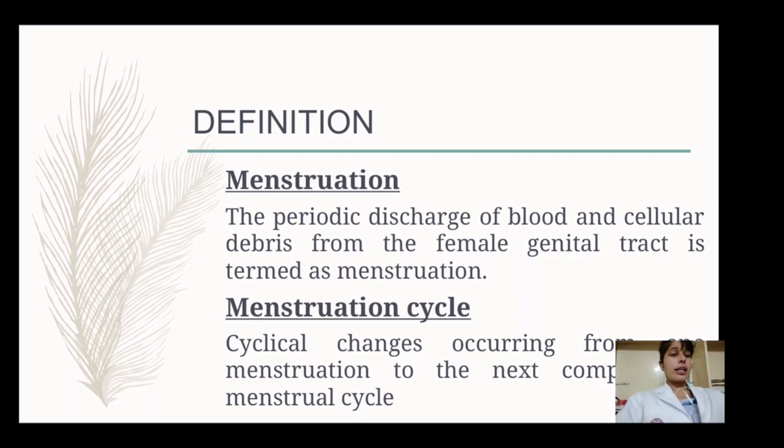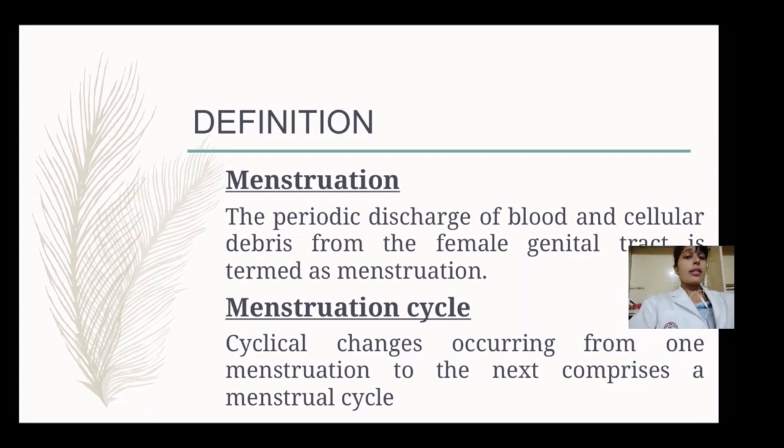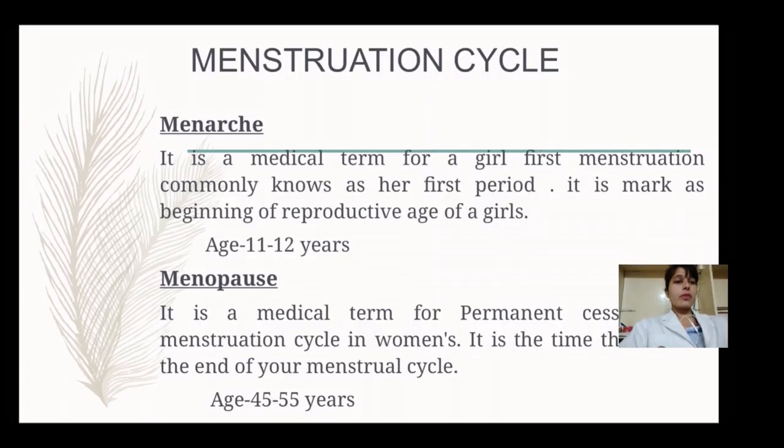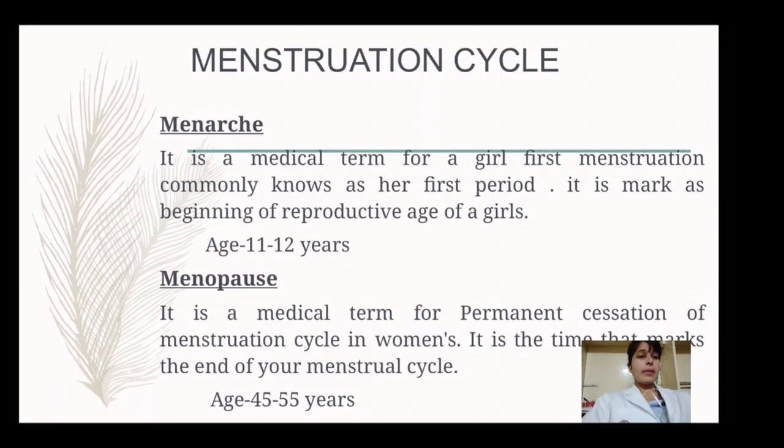And menstruation cycle means cyclical changes occurring from one menstruation to the next comprises a menstruation cycle. Cycle means that it will continue, that will not stop. So the menstruation cycle will continue. When this series of events continue to occur again and again each month, then the cycle is known as menstruation cycle. Understood? Now next, what is menarche and what is menopause?